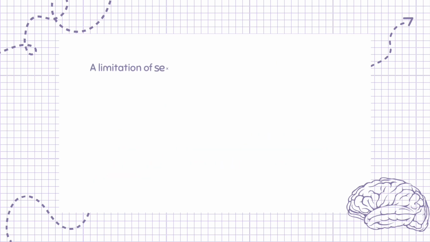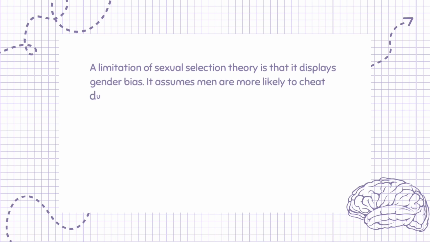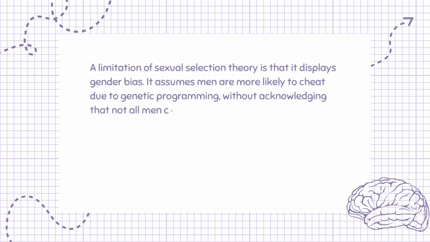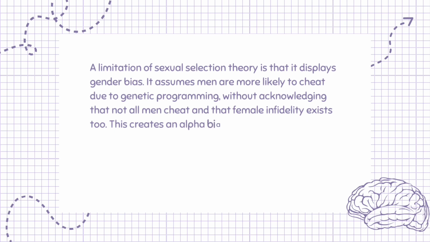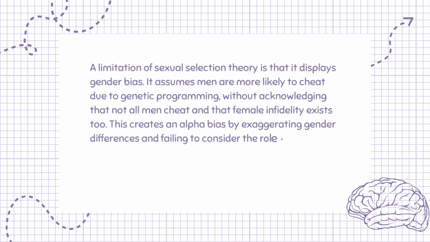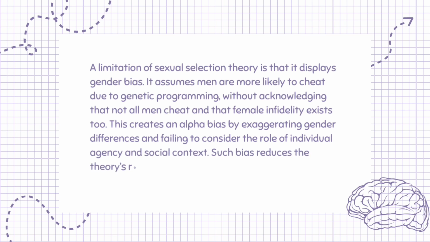A limitation of sexual selection theory is that it displays gender bias. It assumes men are more likely to cheat due to genetic programming, without acknowledging that not all men cheat and that female infidelity exists too. This creates an alpha bias by exaggerating gender differences and failing to consider the role of individual agency and social context. Such bias reduces the theory's reliability and ethical acceptability.